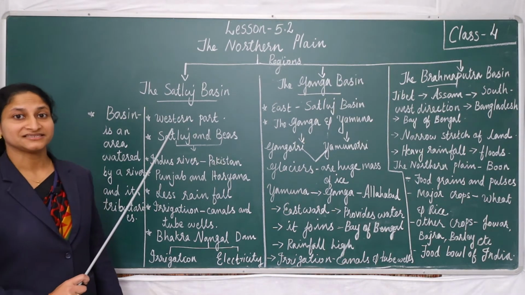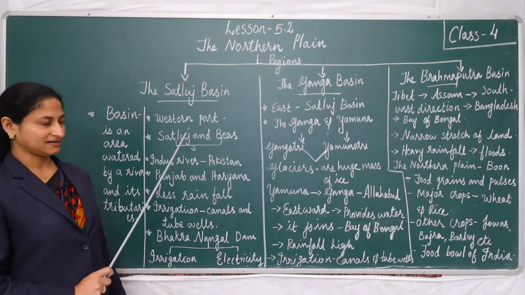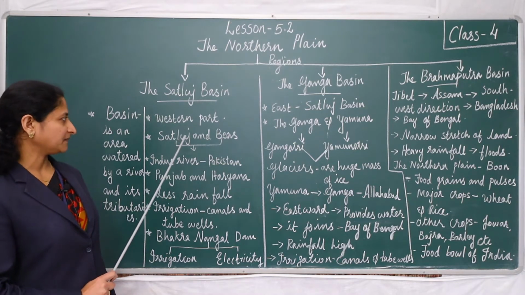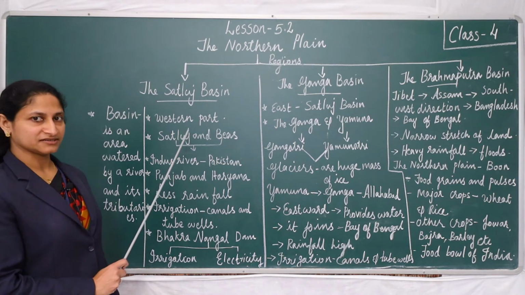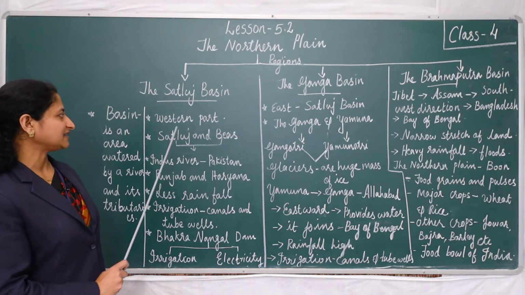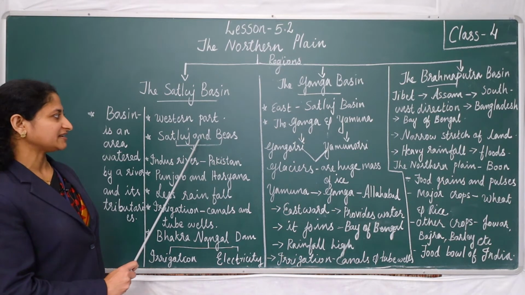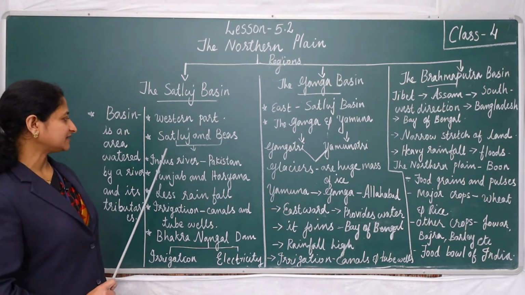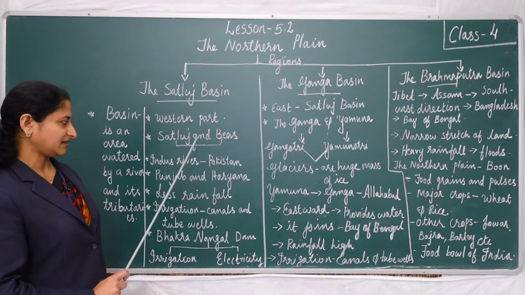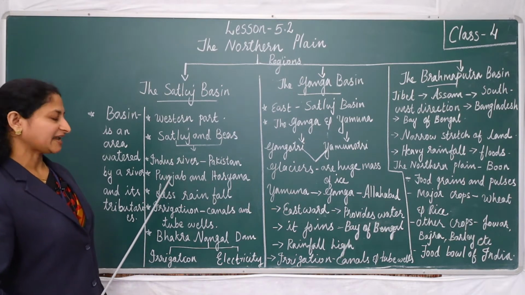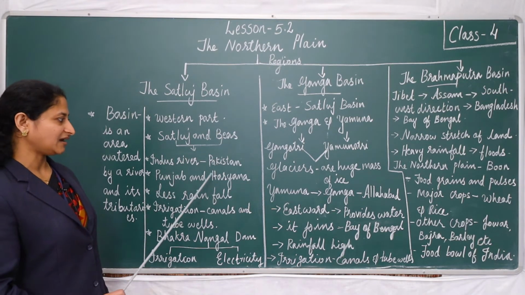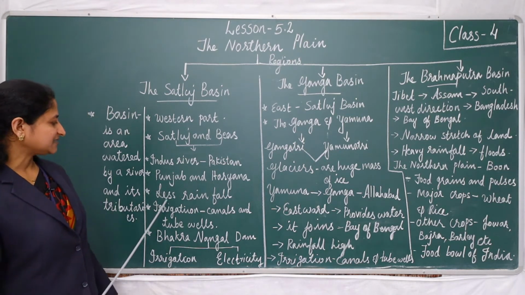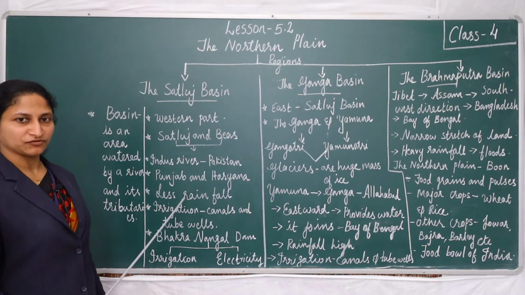Then we have studied about the Satluj basin. The Satluj basin lies in the western part of the northern plain. The two important rivers that flow through the Satluj basin are River Satluj and its tributary Beas. These two rivers join the river Indus in Pakistan. The two states of India, Punjab and Haryana, are situated in the Satluj basin. This region receives very less rainfall.